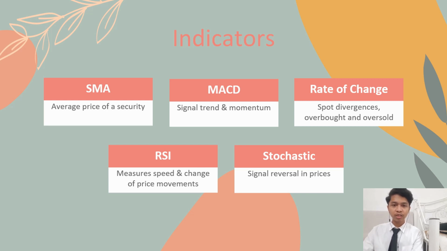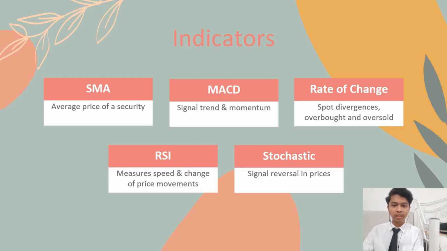The moving average convergence divergence or MACD is used to signal both the trend and momentum behind the security. By using this, we can measure the short-term momentum compared to long-term momentum to help determine the future direction of the asset. A buy signal shows when the MACD crosses above the signal line, while a sell signal shows when the MACD crosses below the signal line.